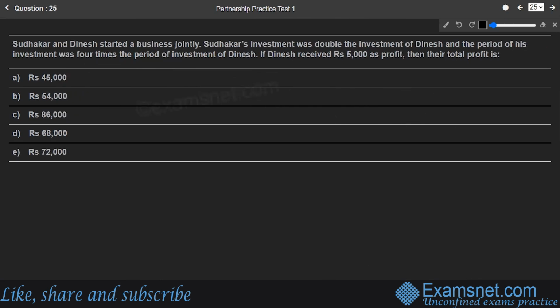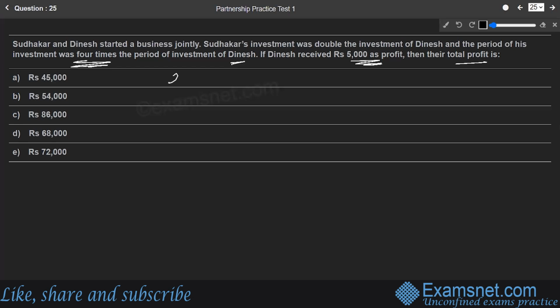Next, what does the 25th question say? Sudhakar and Dinesh started a business jointly. Sudhakar's investment was double the investment of Dinesh, and the period of his investment was 4 times the period of investment of Dinesh. If Dinesh received 5,000 as profit, then find out the total profit.